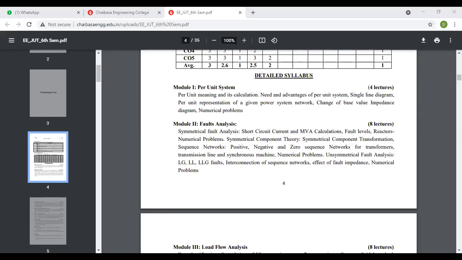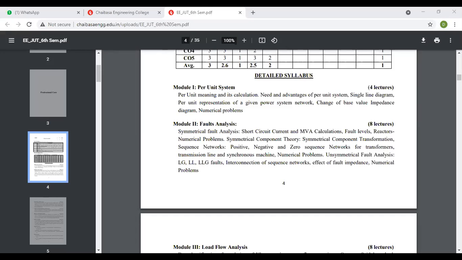Now, per unit system, module 1, is a very small chapter, which deals with how to convert any voltage or current, or rather any electrical quantity, from its base value to per unit value. I hope you have some idea of the per unit system. To calculate the per unit value of any electrical quantity, we normally assume some base value of that quantity.